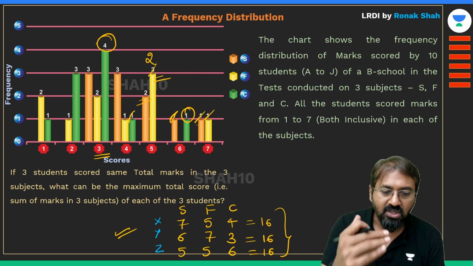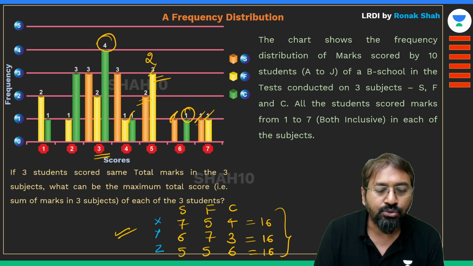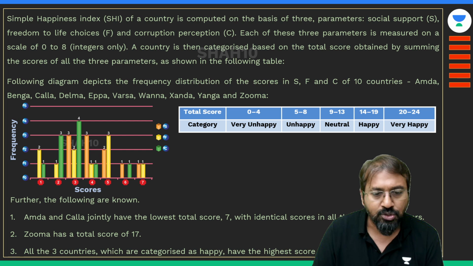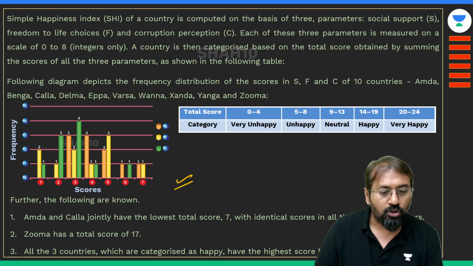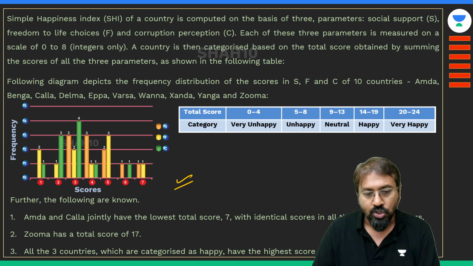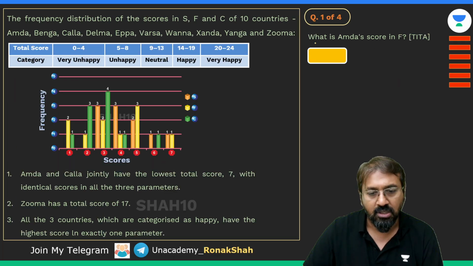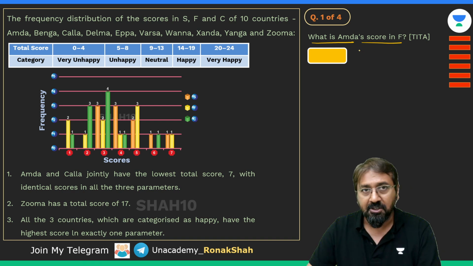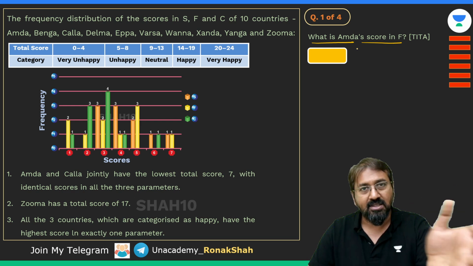So this is the approach that we'll require to use to solve this particular data set. So let's go ahead and look at the first question, everyone. I'm sure all of you have understood this set thoroughly now, that you have read the data thoroughly. So let's straight away jump to the first question. What is AMADA's score in F? Country AMADA. There are 10 countries and 3 parameters. Instead of students, now there are countries, and instead of subjects, there are parameters.